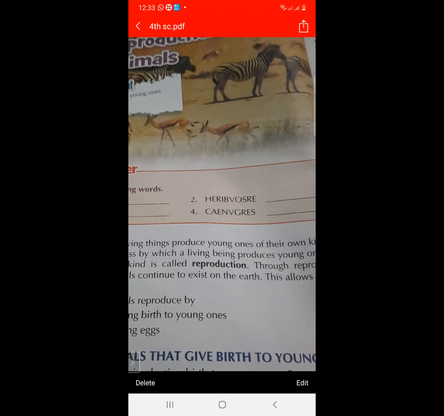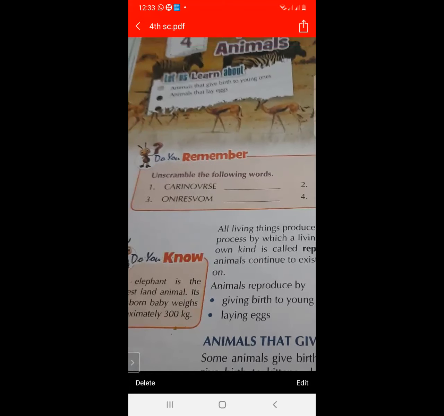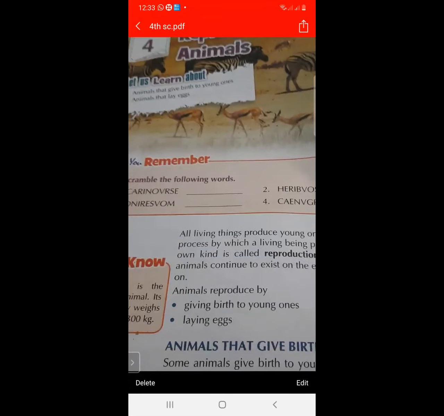Herbivorous. Next is herbivorous. And the next word is omnivorous. The third word is omnivorous.